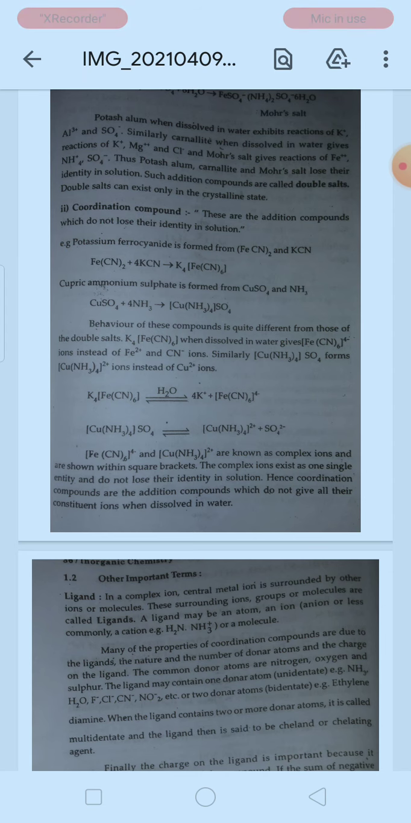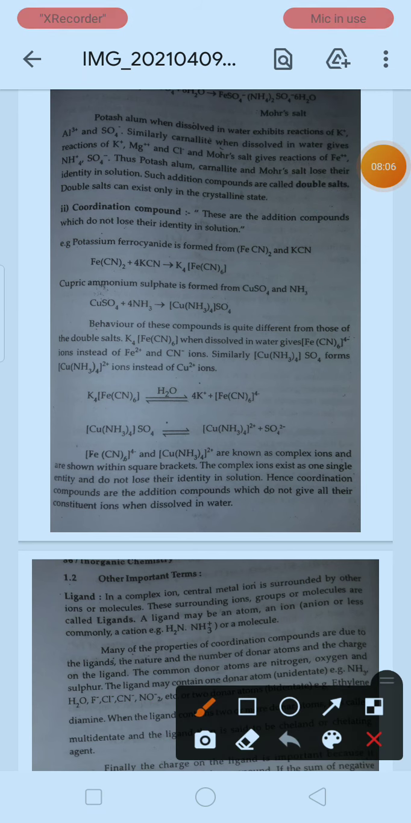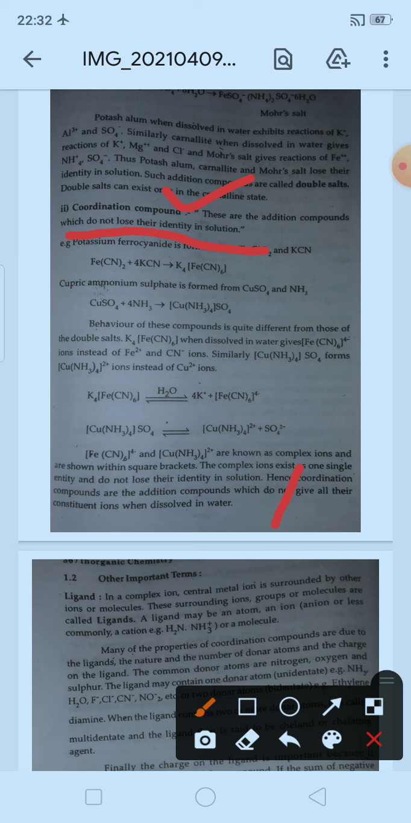Now the second category that we are going to see is related to the coordination compound. The first we have seen now. Coordination compounds are the second type of addition compounds. They have the special characteristic that they will not lose their identity in solution. When dissolved in any solvent, separate ions will not form, they will not break apart. Let's see the compounds here.